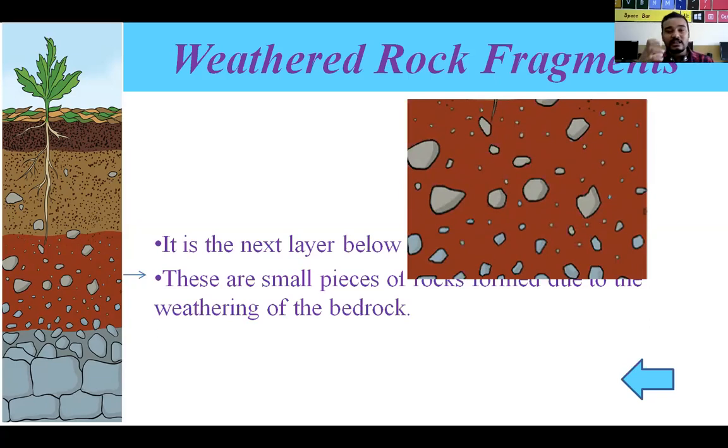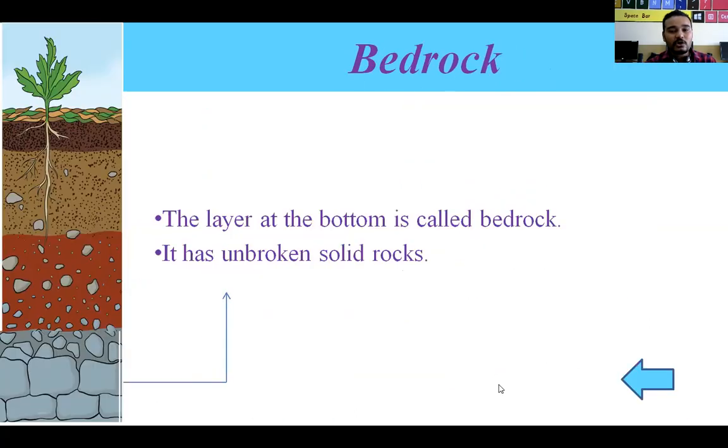The last layer which is present is bedrock. This is the last layer, and it is made up of unbroken solid rocks. But because of changes in the climate, the movement of the earth's tectonic plates and all that, these rocks break down into pieces, and those pieces move a little bit upward into the weathered rock fragments layer.